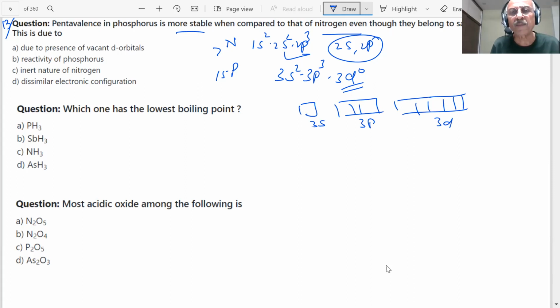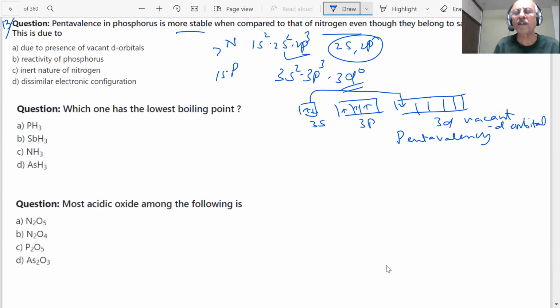One of the electrons can be excited, student. If this electron is excited here, what will happen? Then phosphorus can show pentavalency, student, due to presence of vacant d orbital. Nitrogen doesn't have any vacant d orbital. Answer would be A. Nitrogen does not have any vacant d orbital, student. 2d does not exist. 3d exists.